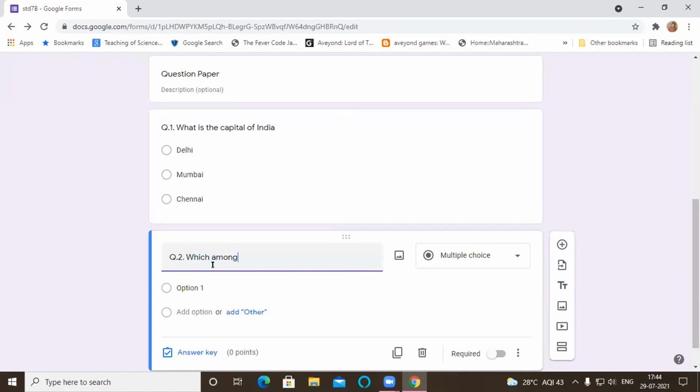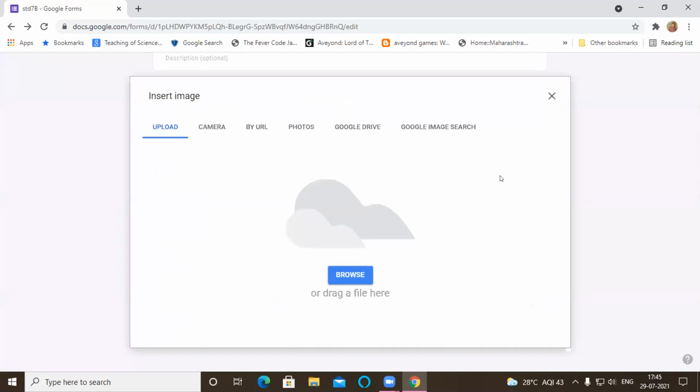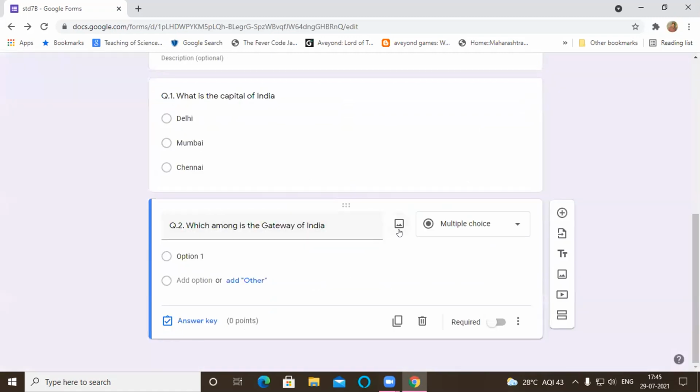Which among... Like this I can give the question here. In the question paper, instead of typing, you can give a photo of the question also. Just click this, and you can give the photo of the question. If you have taken a photo from the book, that can be used for maths or other subjects. Photos can be provided in the form of the question and also in the form of options. Now I type the question here, and I am giving the options in the form of photos.